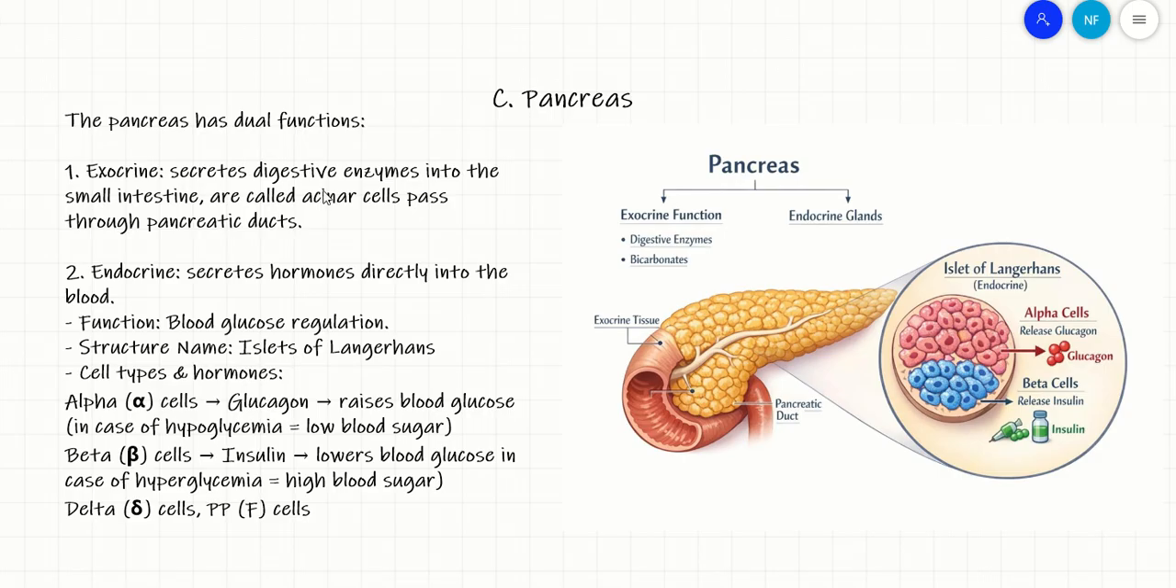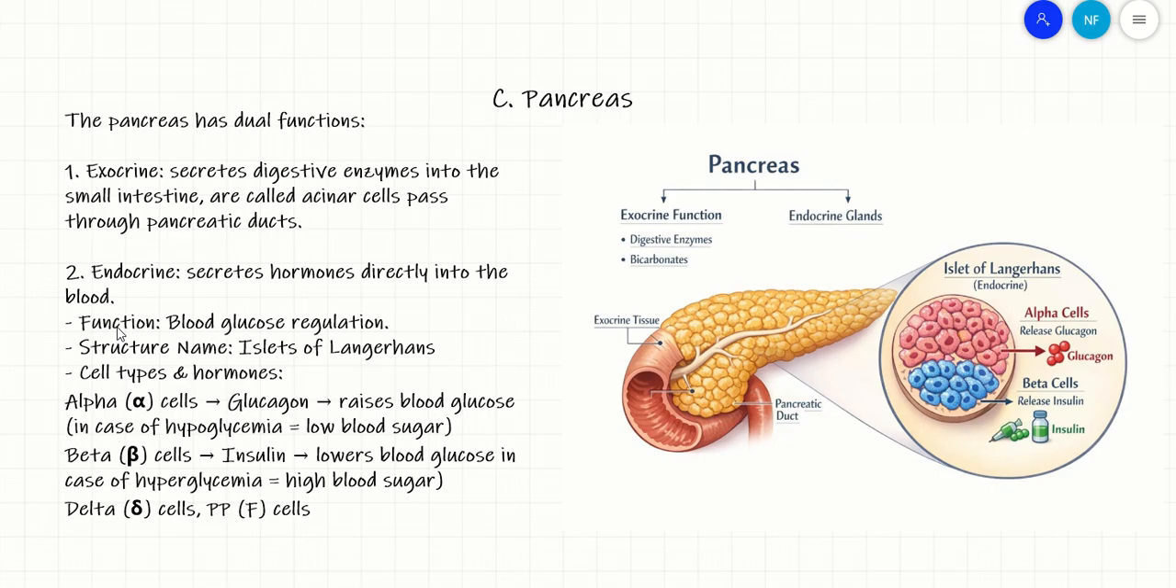The exocrine part secretes the digestive enzymes. They will be sent into the small intestine. They are called acinar cells. So the exocrine part of the pancreas is called acinar cells. They pass through the pancreatic duct, which is what we talked about. Whereas the endocrine cells are secreting hormones to be sent directly to the blood vessel. What is the function of these hormones? Let's focus.